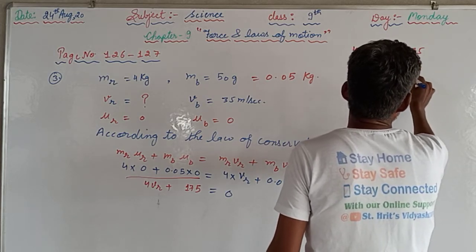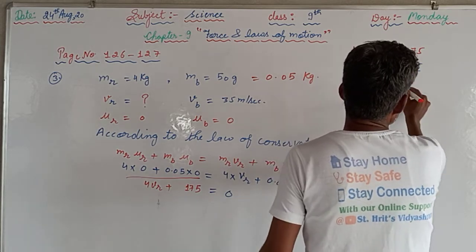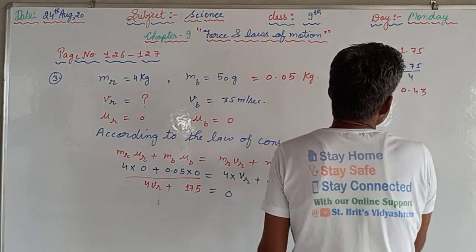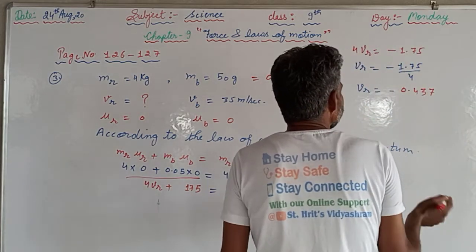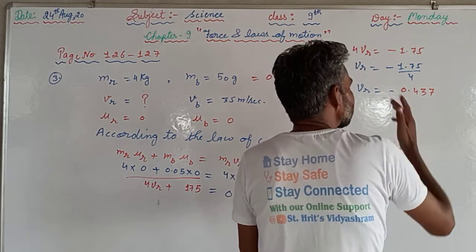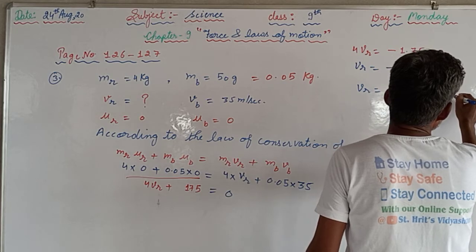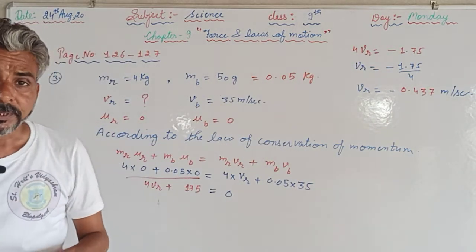From here we can calculate VR, that is minus 1.75 upon 4. So VR will be equal to minus, and 4 4s are 16, 4 3s are 12, and 4 7s are 28, like this 0.437, and we can keep on dividing, or we can leave it here, that will be in meter per second. So this will be the recoil velocity.